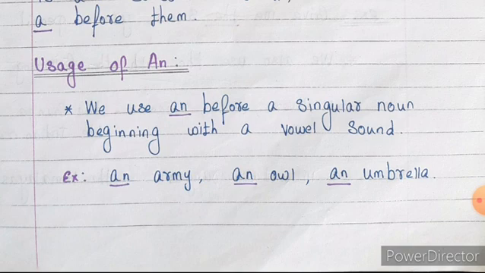The next, usage of an, where we have to use the article an. We use an before a singular noun, but it should begin with a vowel sound. It must be a singular noun. Before the singular noun we can use the article an, but the noun should consist of the vowel sound. An army, an owl, an umbrella. These are vowel sounds. So before this singular noun, but it must be a vowel sound, we can use the article an.